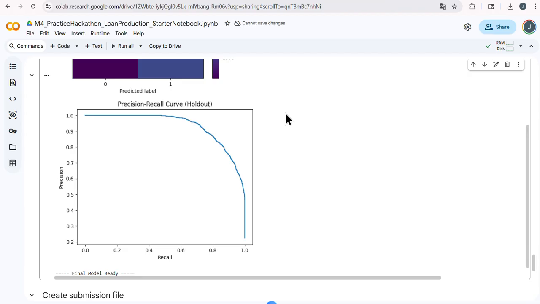This visualization supports why selecting a threshold based on F1 can provide a balanced operating point rather than pushing too far towards only precision or only recall.